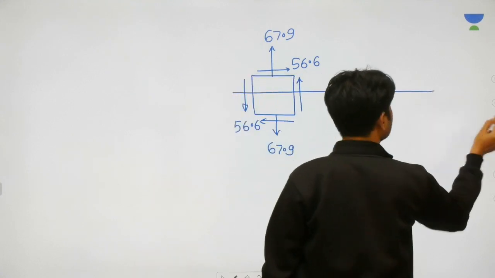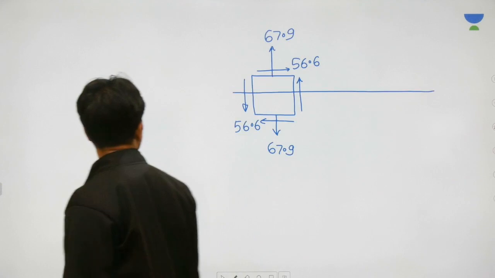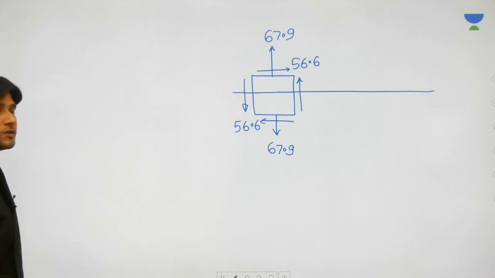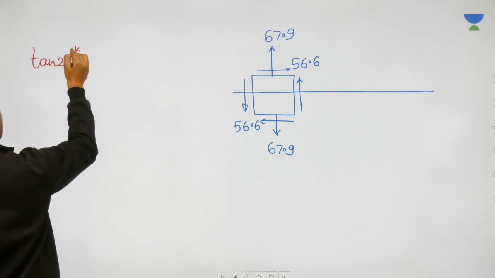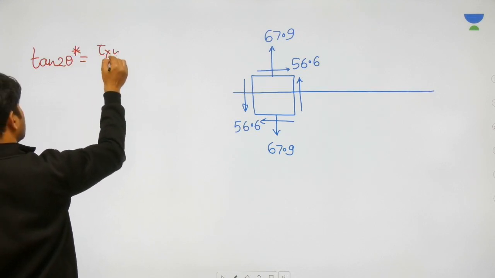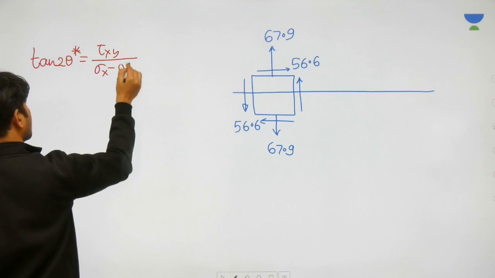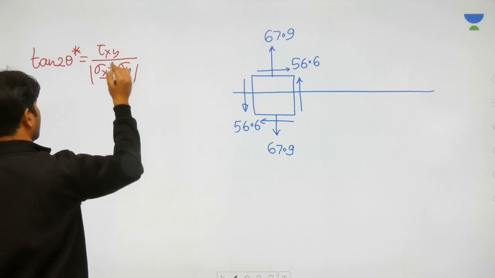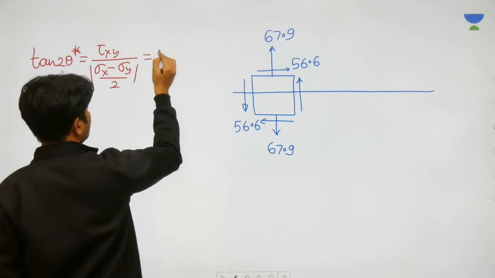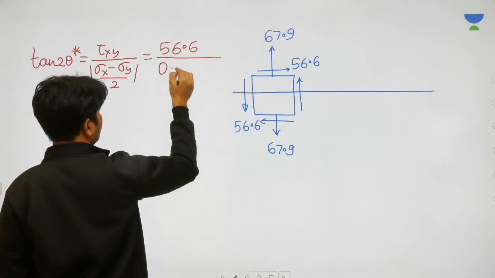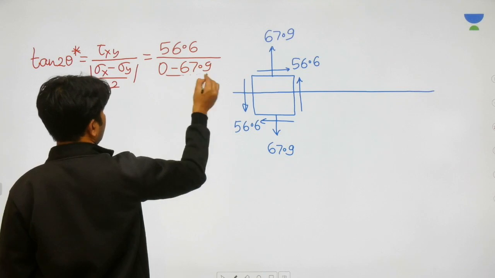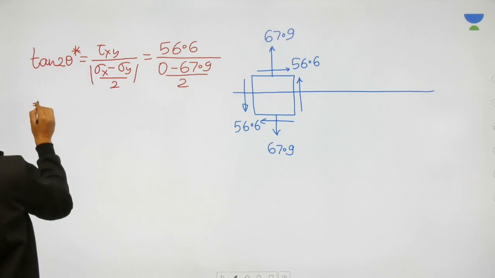Let us go ahead and try calculating the principal planes. The principal plane is given by tau xy divided by sigma x minus sigma y by 2. So tau xy value is 56.6 and sigma x is not even present here. Sigma y is 67.9.